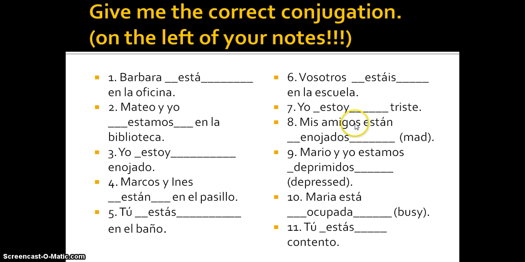Notice mis amigos están enojados, because it's mis amigos. And Mario y yo estamos deprimidos, because it's Mario y yo. And Mario is a guy. I'm a guy, so it should be os. Okay? Even if I was a girl, if you want to make fun of me and say I'm a girl, it's still Mario, and masculinity dominates. María está ocupada, is busy, and tú estás contento. So those are your answers.